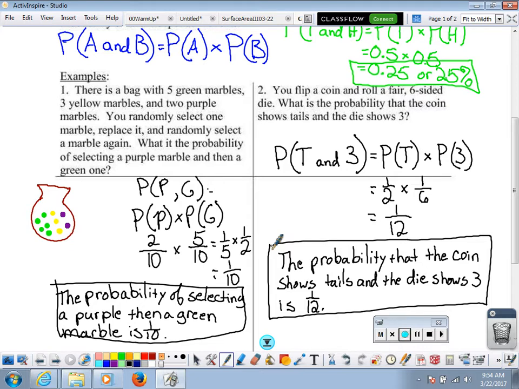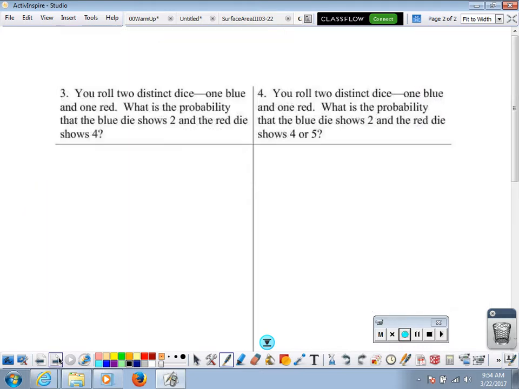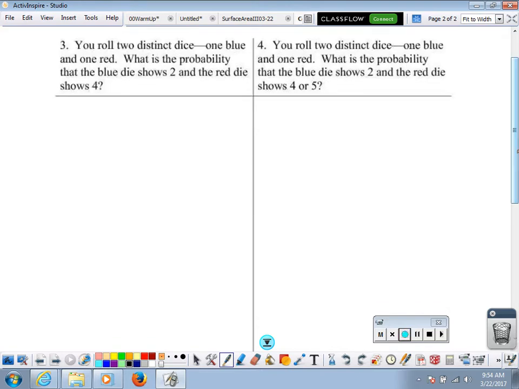Okay? Now, let's take a look at the back. You got a couple more there. All right, so this time, you roll two distinct dice. One blue one and one red one. We want the probability that the blue die shows a 2 and that the red die shows a 4.